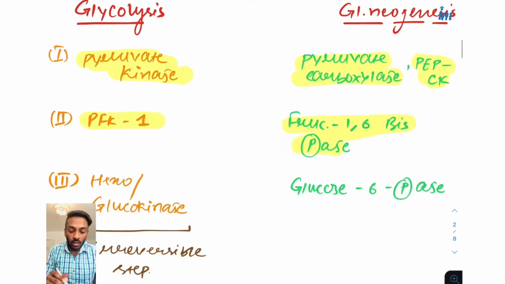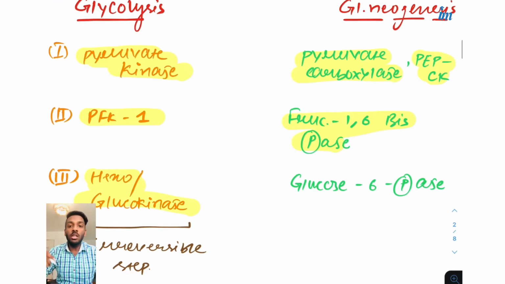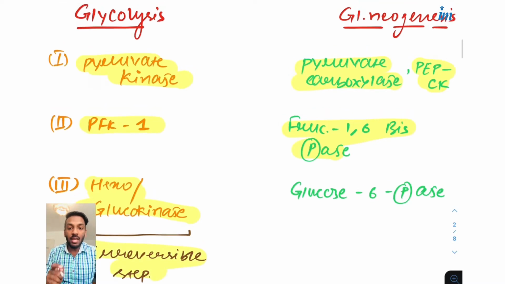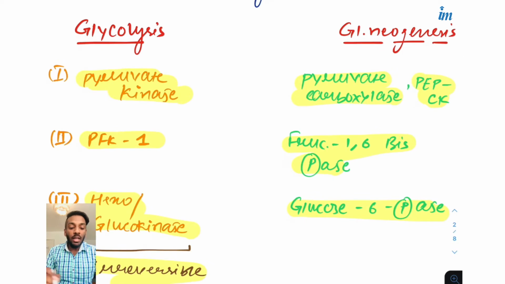The third enzyme we used is hexokinase or glucokinase, which converted glucose into glucose 6-phosphate in the first step and used ATP. These 3 are the irreversible steps of glycolysis, and the enzyme we will use in place of hexokinase is glucose 6-phosphatase. So in glycolysis we had 3 irreversible reactions using 3 different enzymes, and in place of that we will use 4 enzymes in gluconeogenesis.